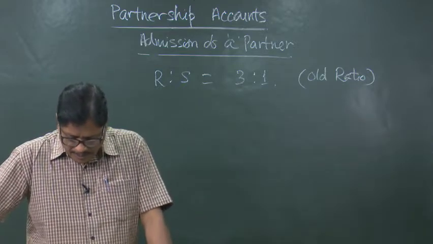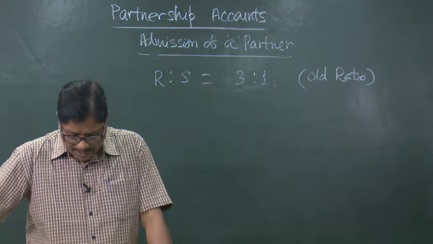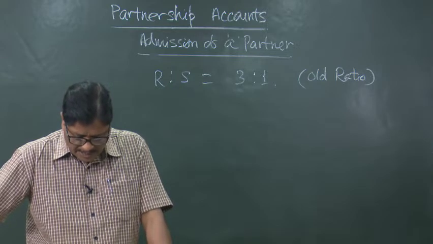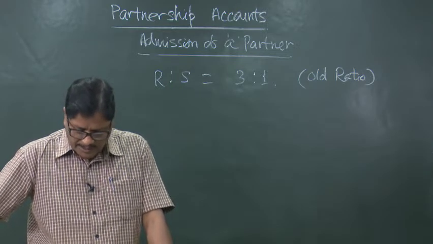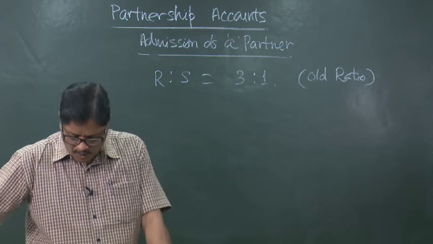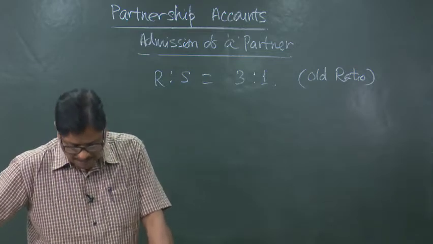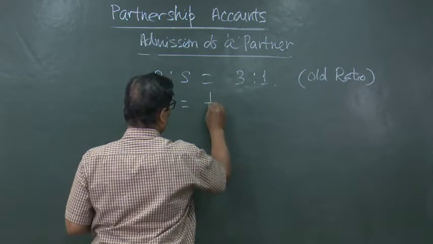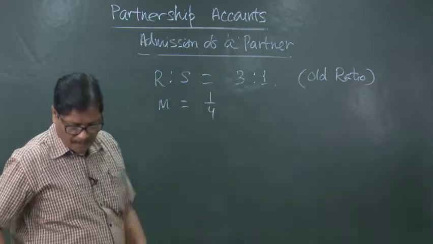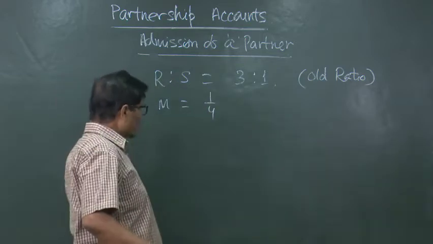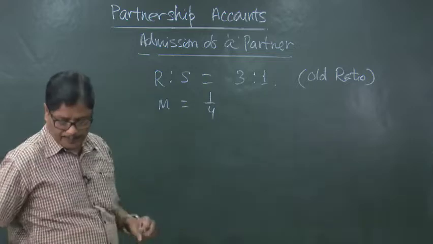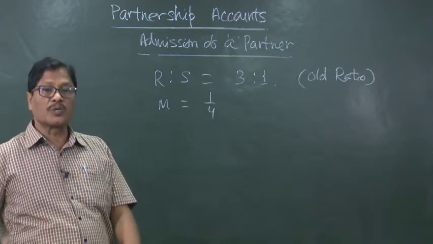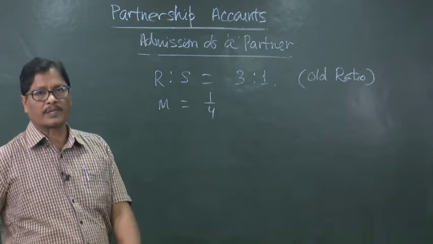They agreed to admit Mohan into the partnership firm. Mohan is given 1/4 share of future profits, which he acquires in the ratio of 2 is to 1 from Ram and Sam. Okay. So, now Mohan is having 1/4 share. All total he will be having only 1/4. But this 1/4 he will be taking in the ratio of 2 is to 1 from Ram and Sam respectively.